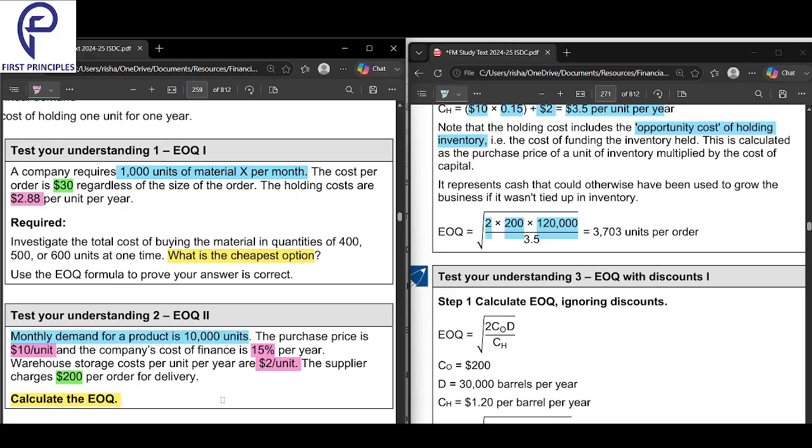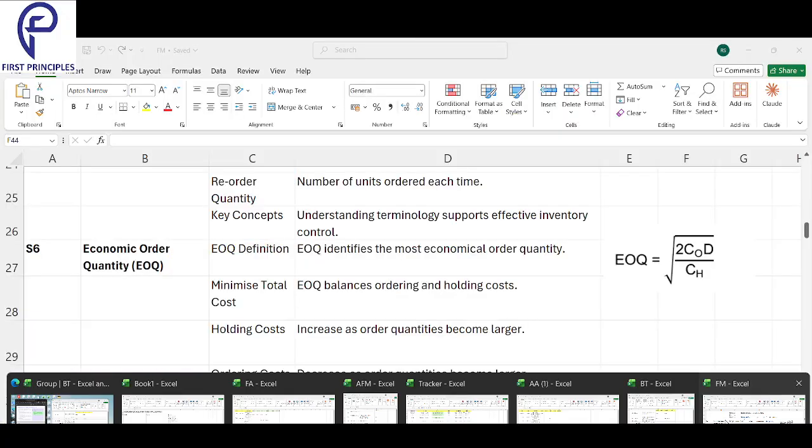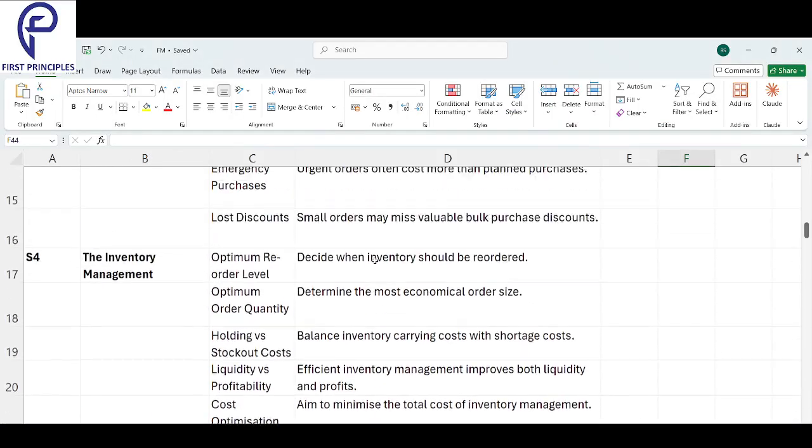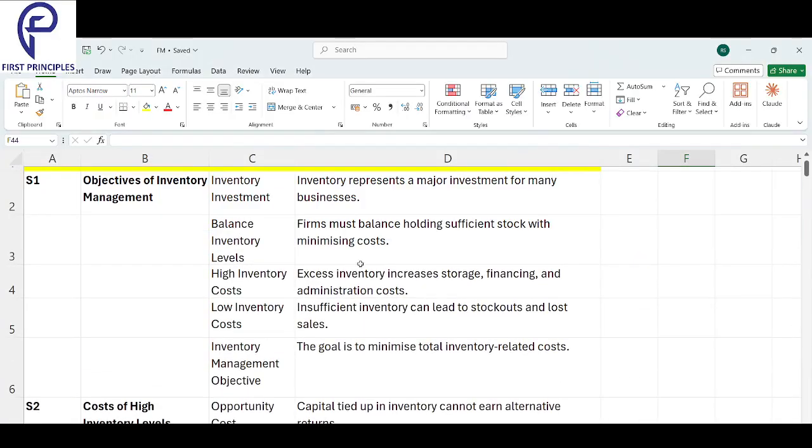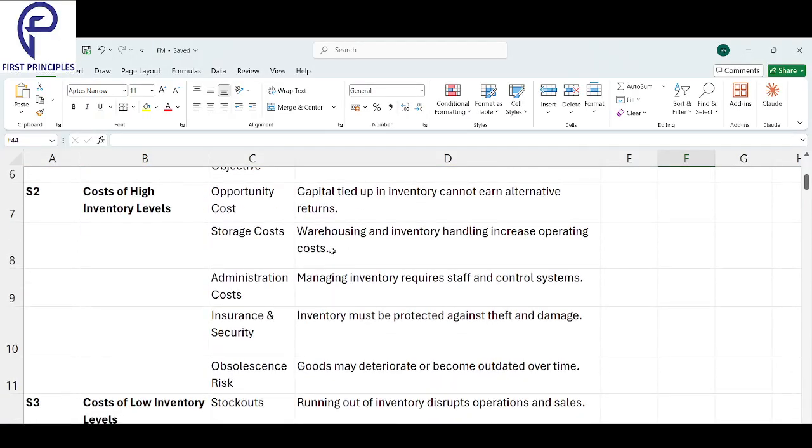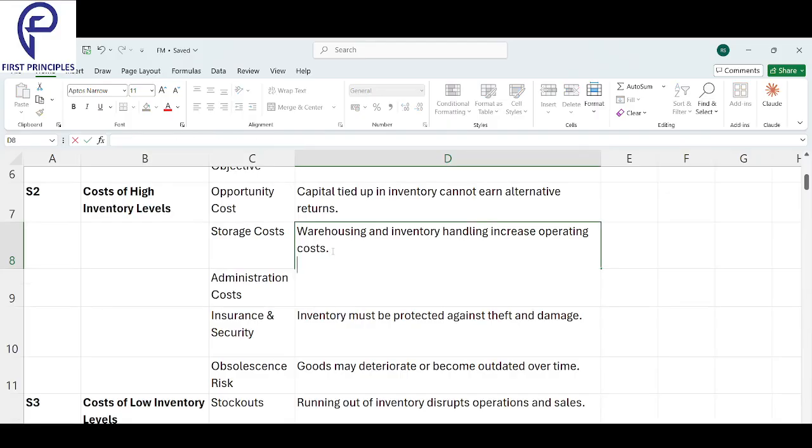That's it. Here earlier it was a straightforward 2.88. In this sum, you have to take the 2, and then the 15% of the purchase price, because the holding cost will also include the cost of holding inventory. I'll write it in the notes also, and update it there so it's easy later on. In your holding cost, you have to also include the opportunity cost of holding inventory.